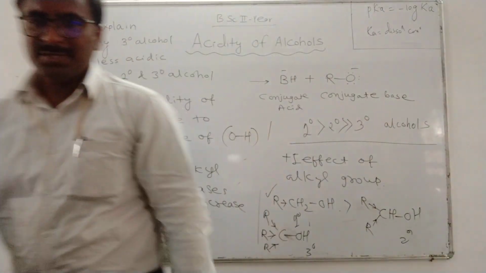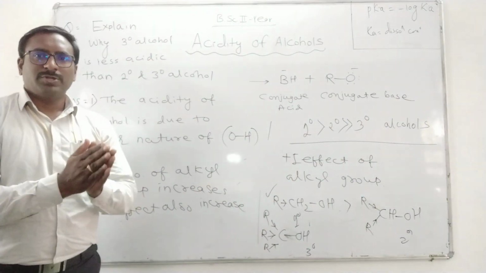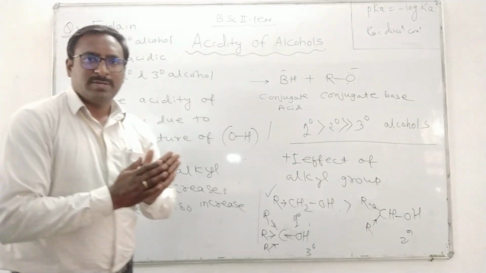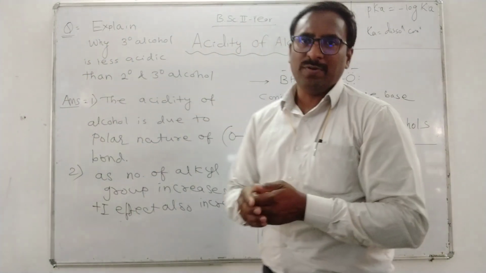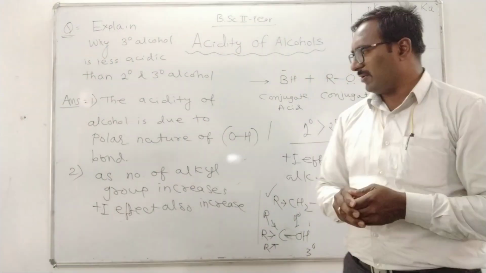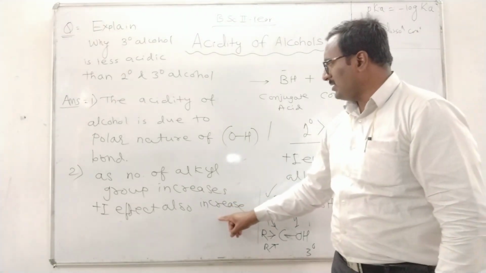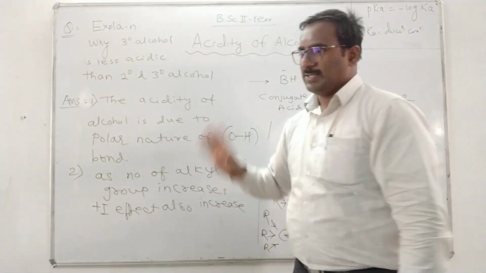In tertiary alcohol, due to more number of alkyl groups, the positive inductive effect is higher, and hence polar character decreases.